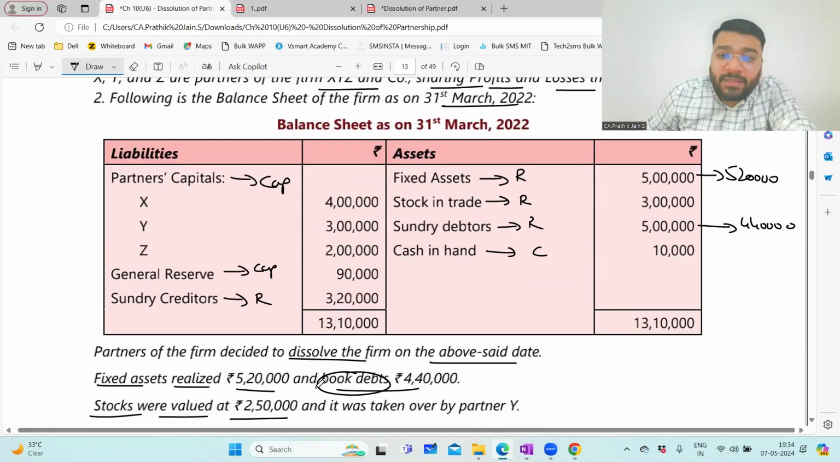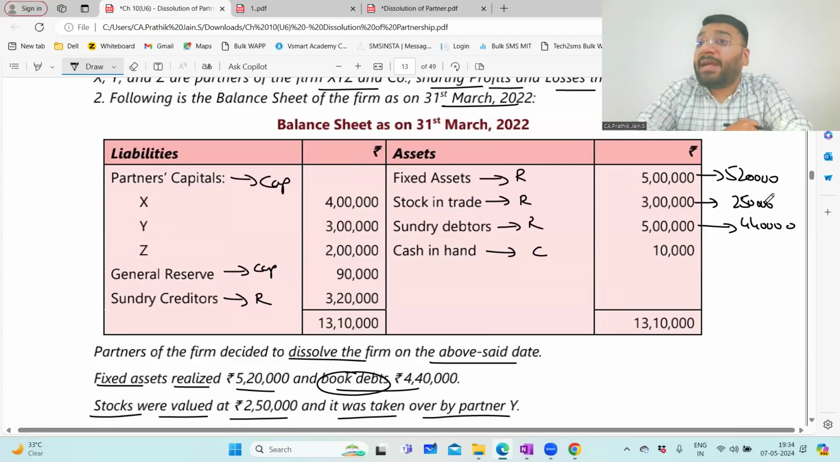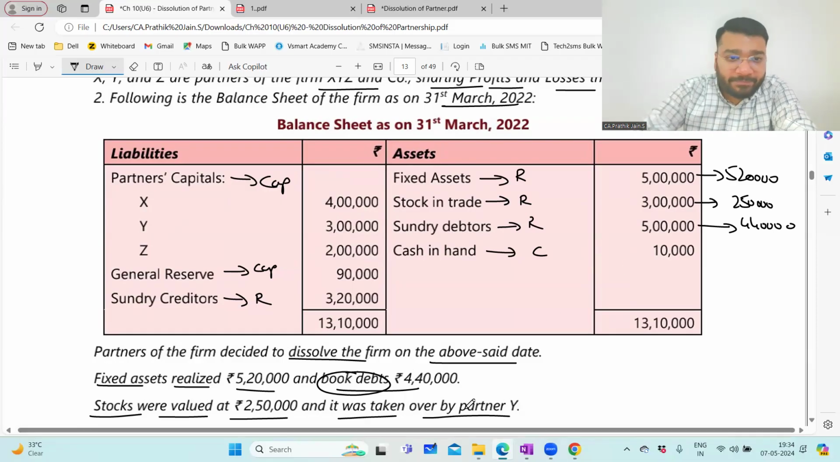Stocks were valued at 250 and were taken over by partner Y. So partner Y is taking the stock. 3 lakh worth of stock is taken at 250. So we sold the stock to partner Y at profit or loss? At a loss of 50,000 rupees. Was taken over by partner Y. Okay.